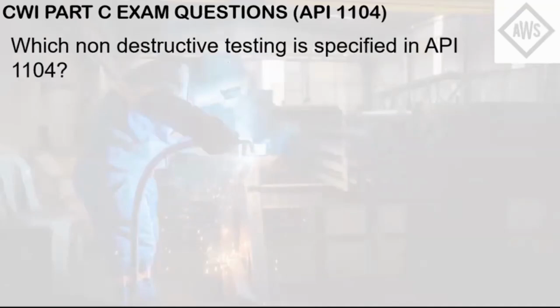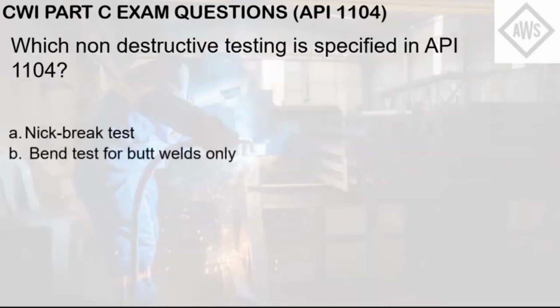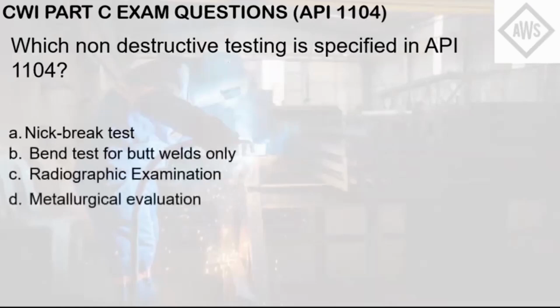Which non-destructive testing is specified in API 1104? A. Nick brake test. B. Bend test for butt welds only. C. Radiographic examination. D. Metallurgical evaluation.